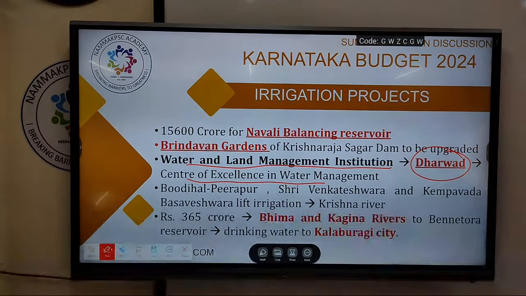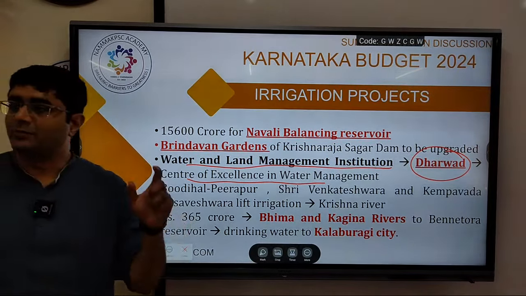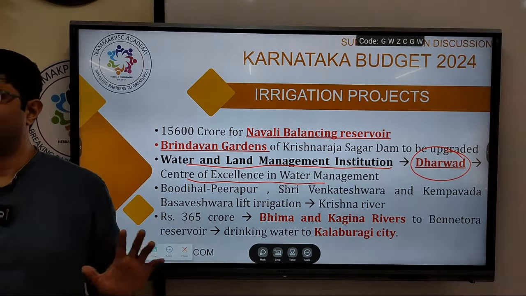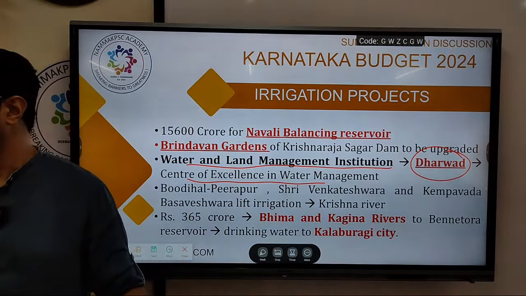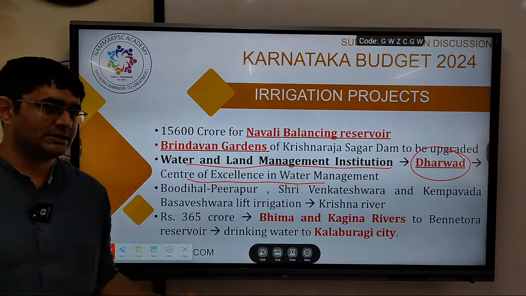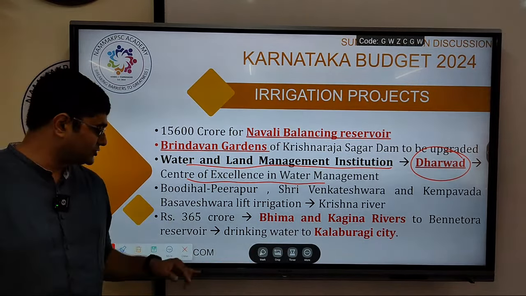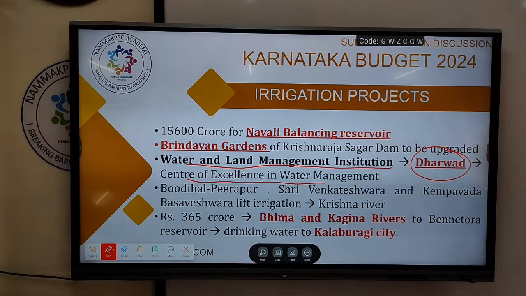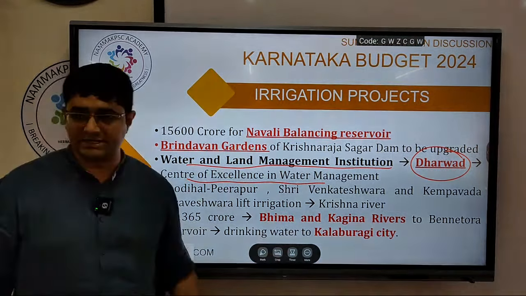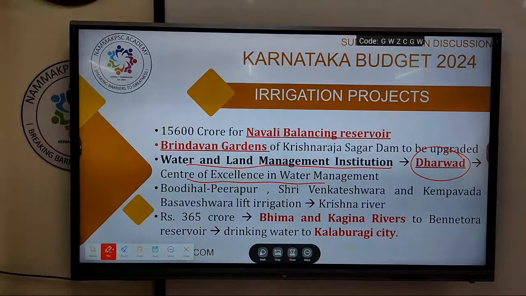If you see last year's question, they had asked about a project and how much fund has been allocated for that project. So they can go to that extreme with respect to the kind of facts they ask. But the attempt should be to get familiarity with as much as possible. So over here: drinking water to Kalburgi, institutions relating to irrigation, Brindavan Gardens, and reservoirs to help address the silt deposition in our reservoirs.